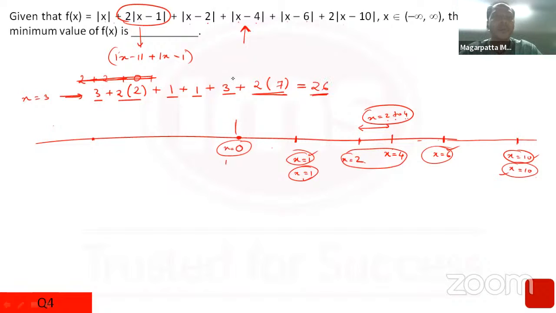Okay, so that's how you generally handle modulus based questions. If you knew this trick, this was a very easy question, because we have done such questions in the past. Such questions have appeared in the past year, so you should know how to deal with the minimum value of modulus based functions. If you did not know this, for some of you this could be a type B, but more importantly, I would expect my IPMAT students to know this. If you have attended the classes, you would be able to handle this. Okay, moving on.